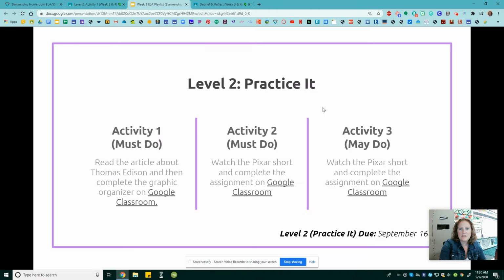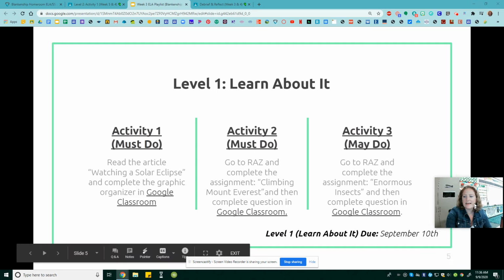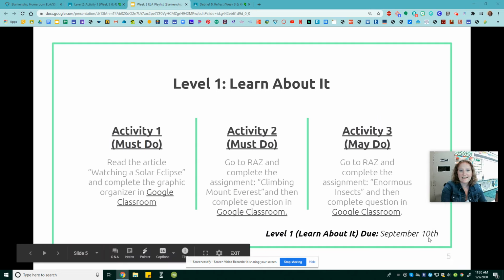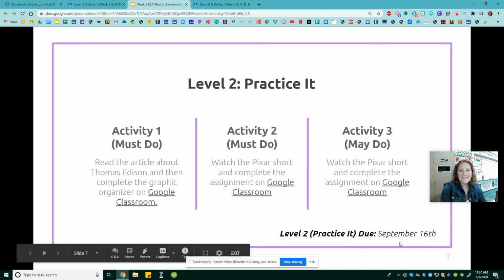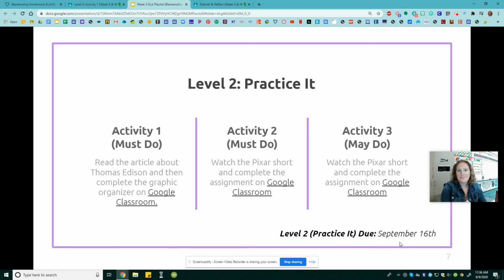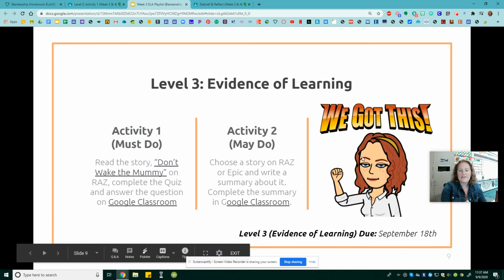Now, as a reminder, your level 1 playlist are due on Thursday, September 10th. Your level 2 activities are due on Wednesday, September 16th. And your level 3 activities are due on Friday, September 18th.